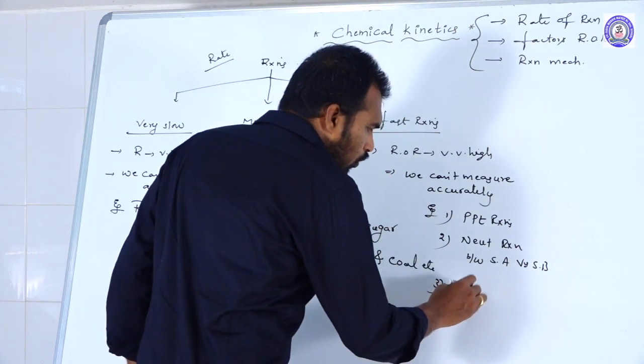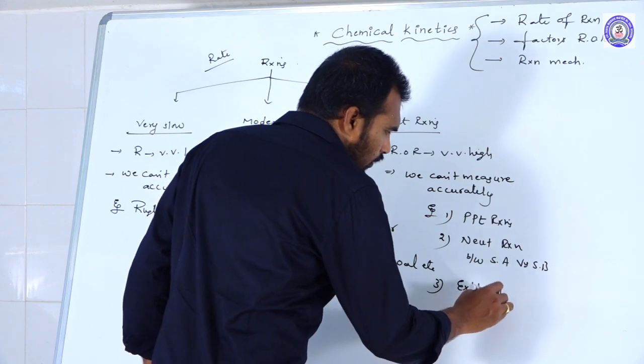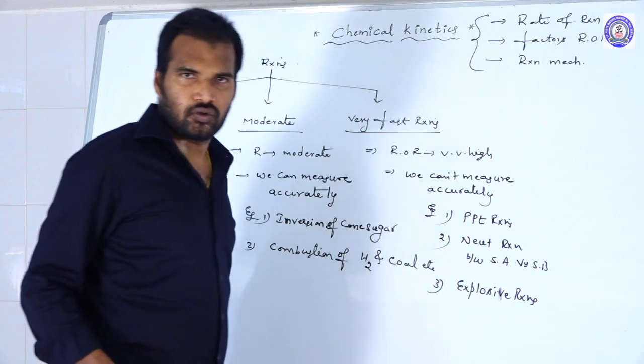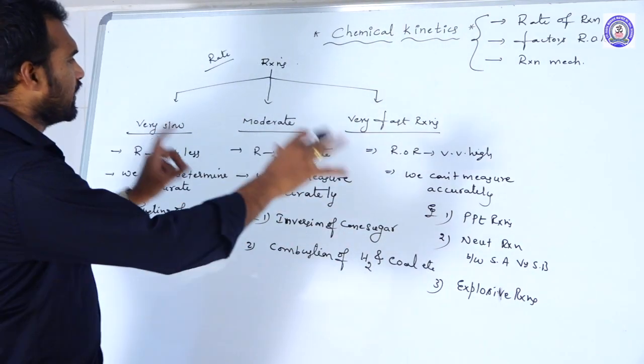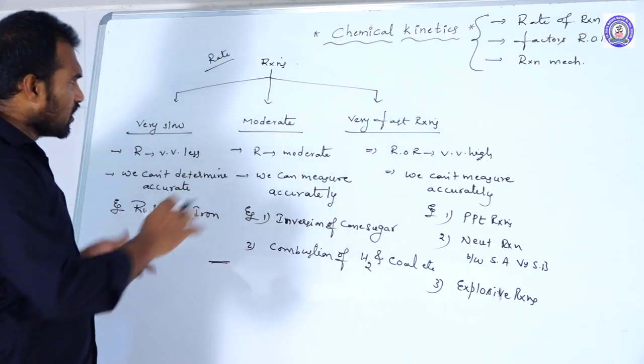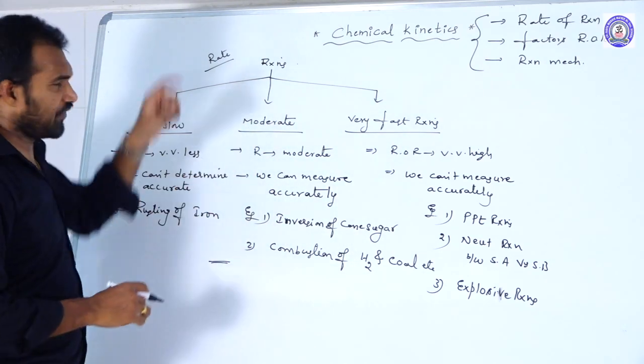And explosive reactions, such as TNT. These are examples of very fast reactions. So this is the classification of reactions based upon the rate.